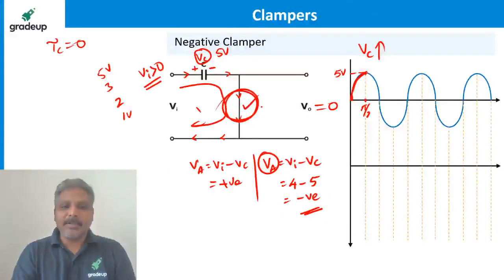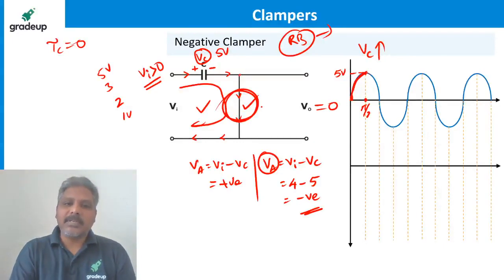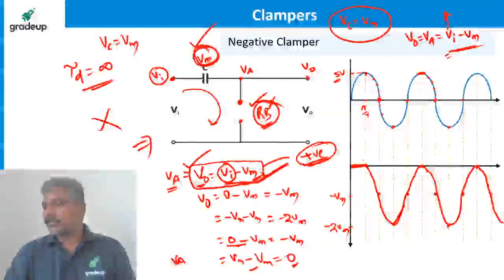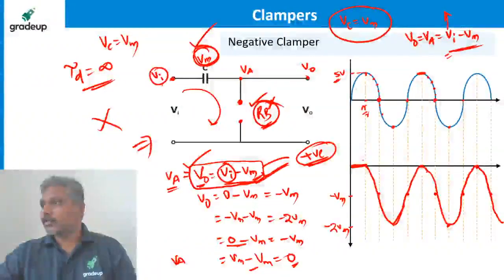As simple as that. Initially the diode is forward biased till pi by 2 radians. After that the diode is reverse biased and never becomes forward biased again. Why? The anode voltage will never become positive again, so the diode will never become forward biased. Got it? So this is the output voltage. Now let me take some questions so that I can understand whether you got it or not.